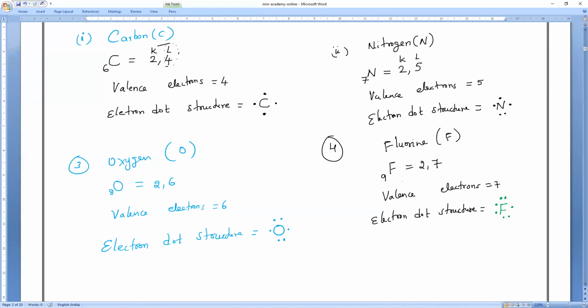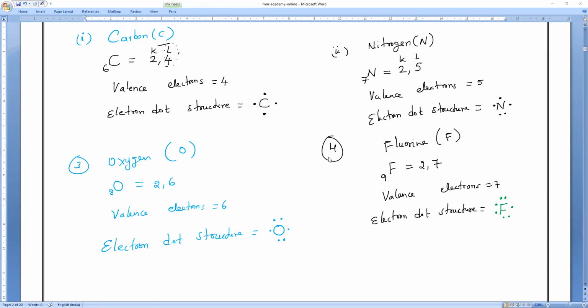Keep it in mind. In any compound formation, if you forget to represent this electron dot structure, it is invalid. Your answer is not going to be evaluated. You are not going to get any mark for that question. Valence electrons have to be mentioned when you are writing the formation of compounds, particularly the electron dot structure.